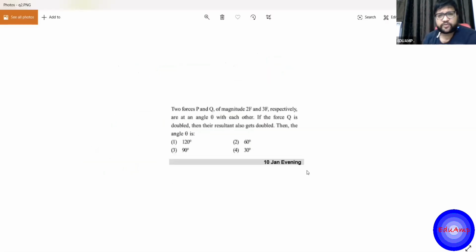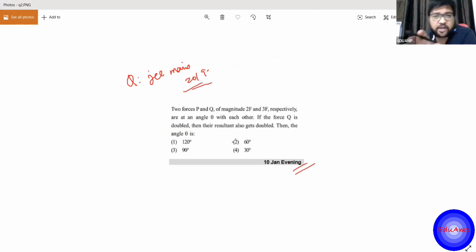So this is a question of JEE 2019, 10 January evening session, based on the thing that we just did. Please try to find the answer, and whoever finds it, message me the answer. You just have to simply use the same formula. If anyone is having any doubts or any confusion, please tell me, write me. Whoever finds the answer, please message me the answer.